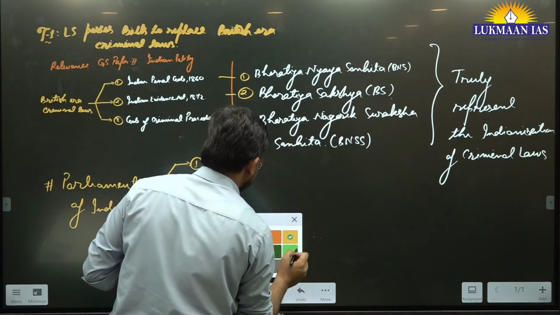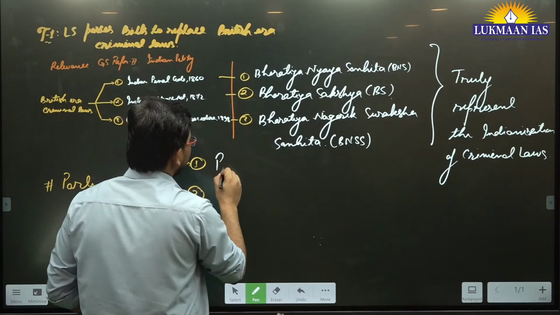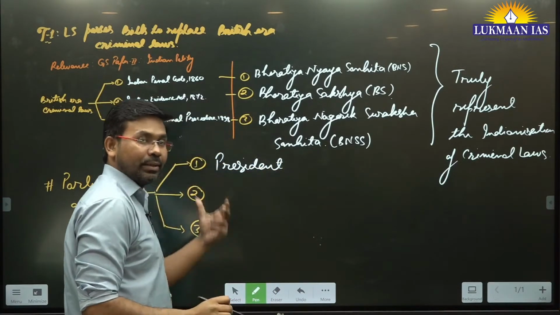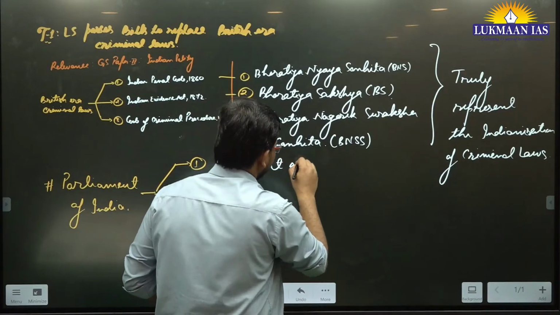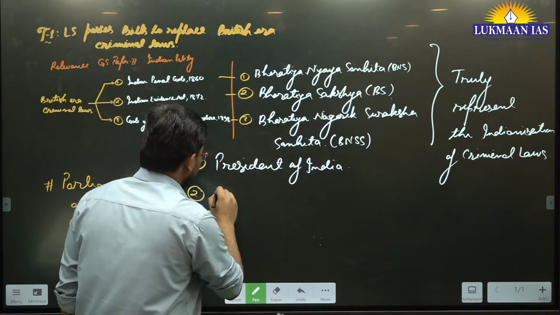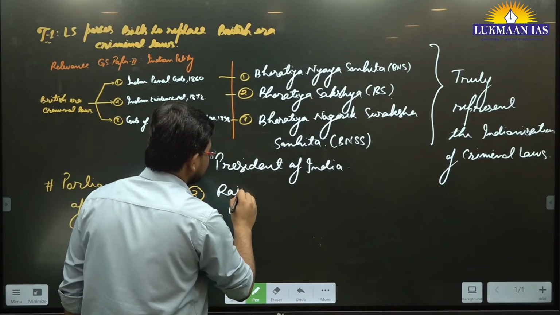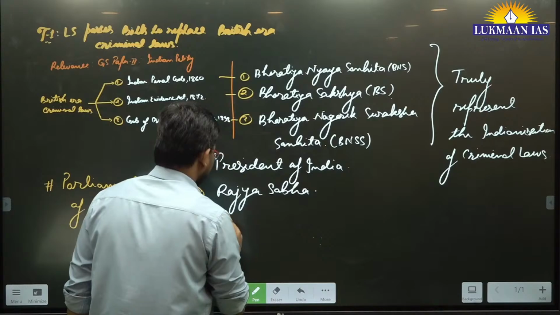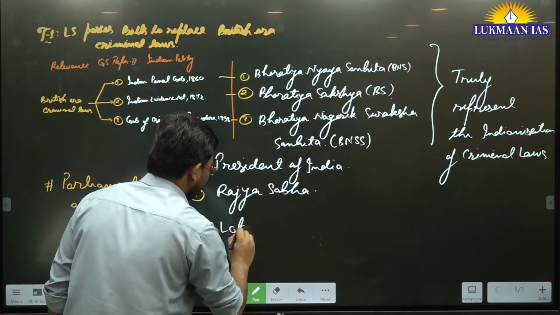Number one, the President of India is an integral part of the Parliament of India. Then we have the Rajya Sabha, and then we have the Lok Sabha.